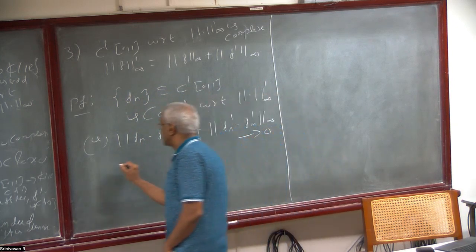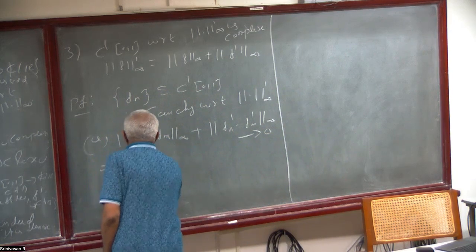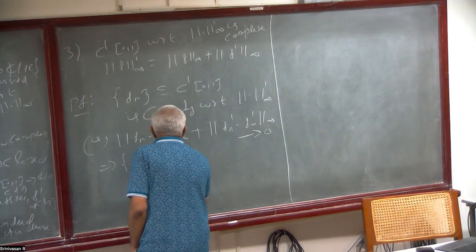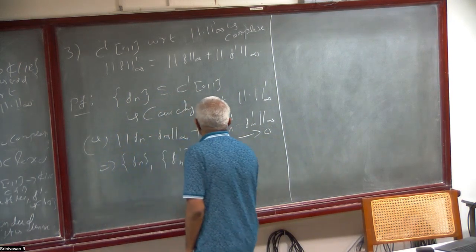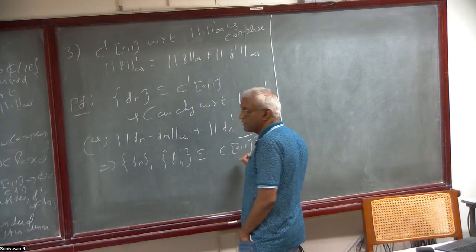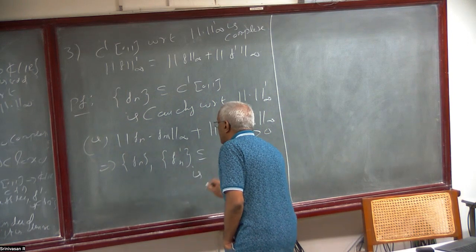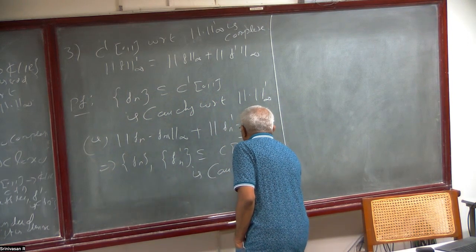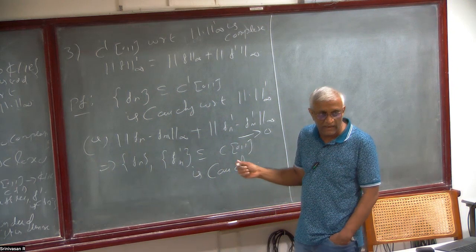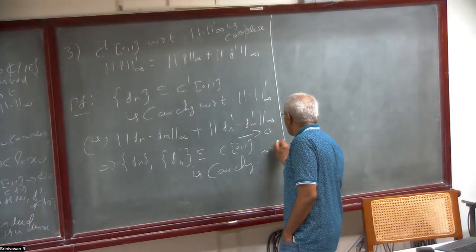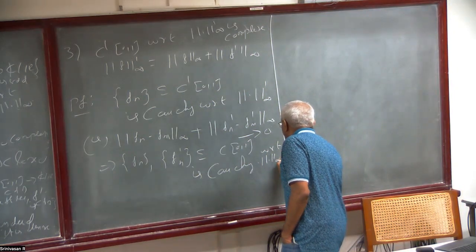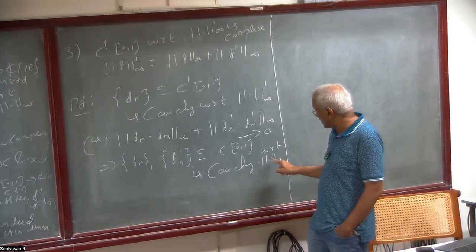In particular, this implies fn and fn prime, both contained in C[0,1] as continuous functions, are Cauchy in C[0,1] with respect to the infinity norm. This is not the one-infinity norm.